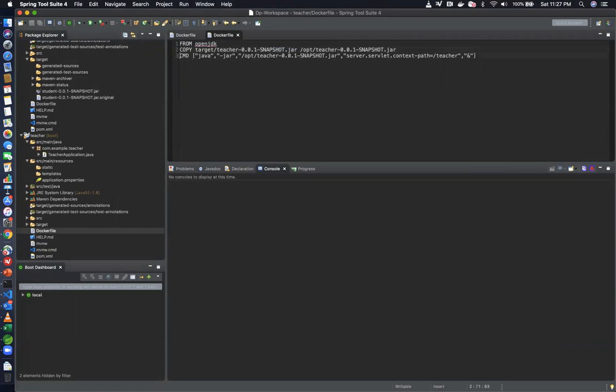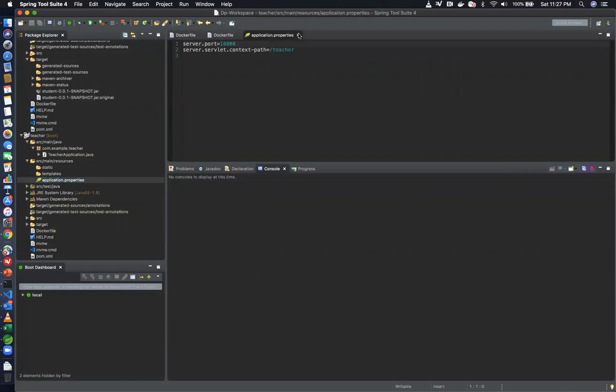And then you can see over here, we have the CMD instruction, wherein we have inputted java -jar file name.jar. But over here, we have the context path again mentioned as /teacher, but then it would override whatever you have mentioned within the application.properties file for the teacher service, right? Yeah, so it's anyways going to override that. And then again, we are running it as a background process by specifying the ampersand symbol, right?